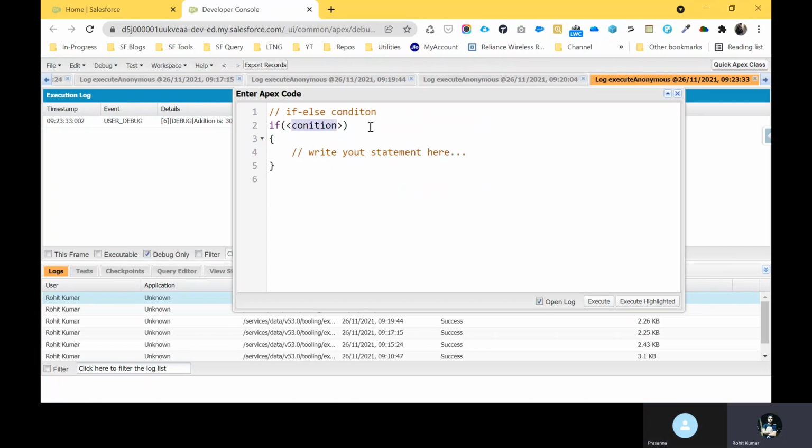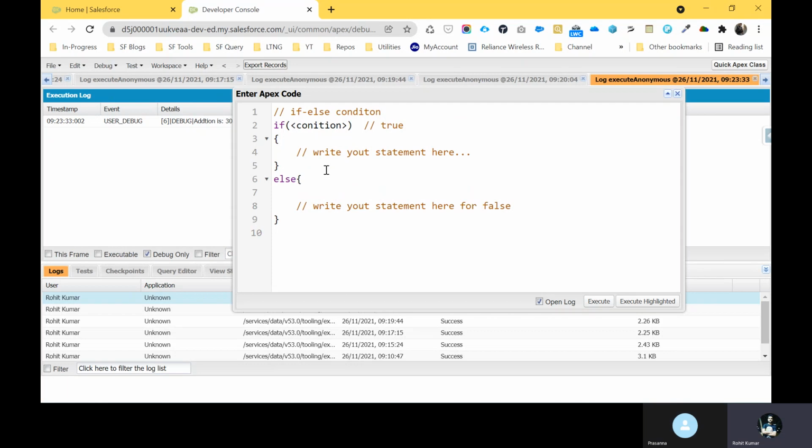Else if the condition is false, so it's checking the true value here. If it is a true condition, that's why this line of code is executed, otherwise not executed. Otherwise this else block is executed, and here you write your statement for the false value.